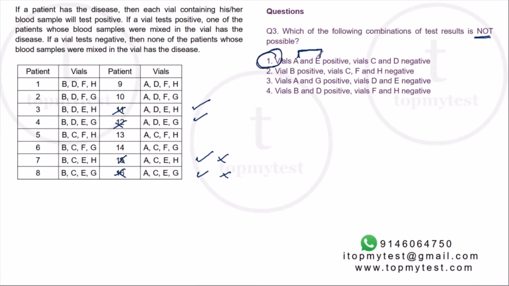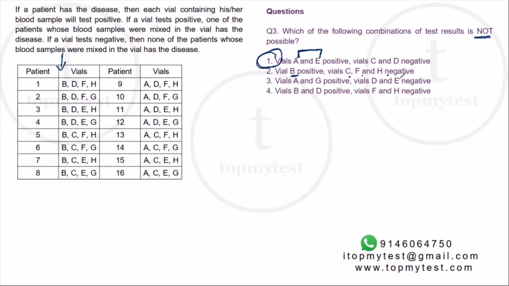Now, just for academic purposes, you can verify one of the other three to check whether it is possible or not, why one is false. Okay, so let's try 2. While B is positive and C, F, H are negative. Right, so let me erase this and just do this as an academic purpose. Okay, B is positive, which means it has to be in this range, and C, F, H are negative.